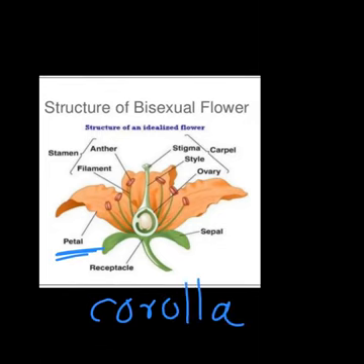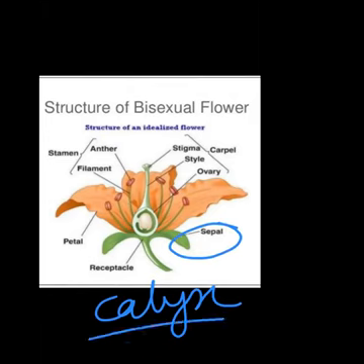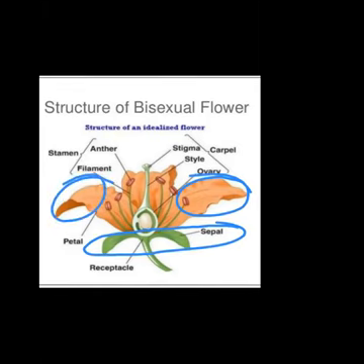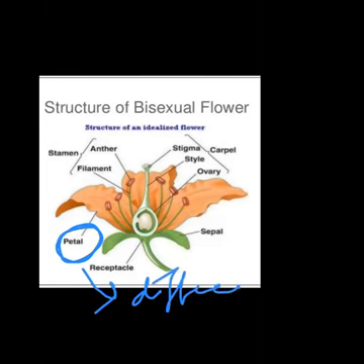Not corona, children, no? It's not corona, it's corolla. Okay, all petals together are called corolla and all sepals together are called calyx. Calyx and corolla. Okay, now these two are the non-reproductive parts. They are not getting directly involved in the process of reproduction, but they have an indirect role. Let's see how. Now these petals, children, are different in color in different flowers. Okay, and also they have fragrance.